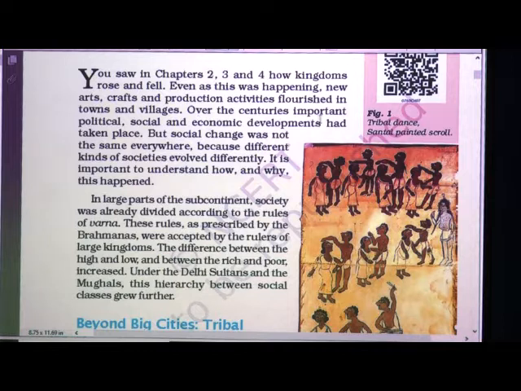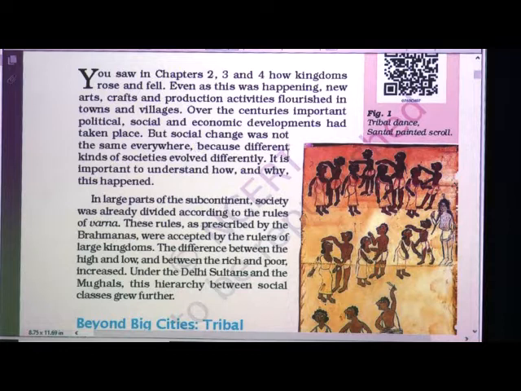Over the centuries, important political, social and economic developments had taken place. Yes, this also we know that over the centuries, political, social and economic developments had taken place. But social change was not the same everywhere.